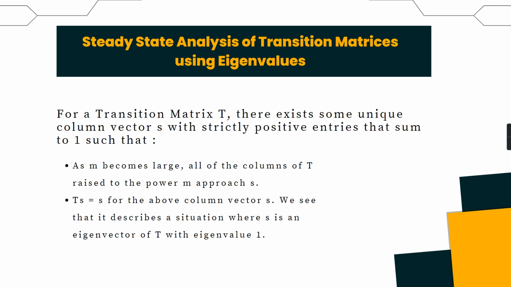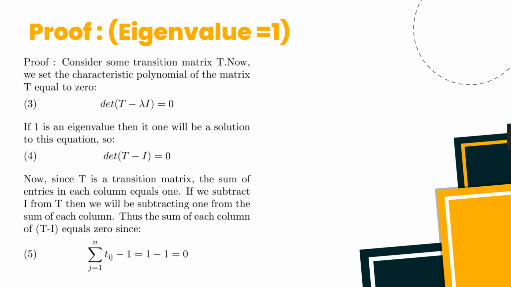Another way of looking at this is that S is an eigenvector of the transition matrix with an eigenvalue corresponding to 1. So if you want to find the steady state of a particular transition matrix, then all we need to do is find the eigenvector corresponding to the eigenvalue of 1. In the next step, we'll prove that for any arbitrary transition matrix, there will always exist an eigenvector corresponding to the eigenvalue of 1, implying there will always be a steady state for any given transition matrix.